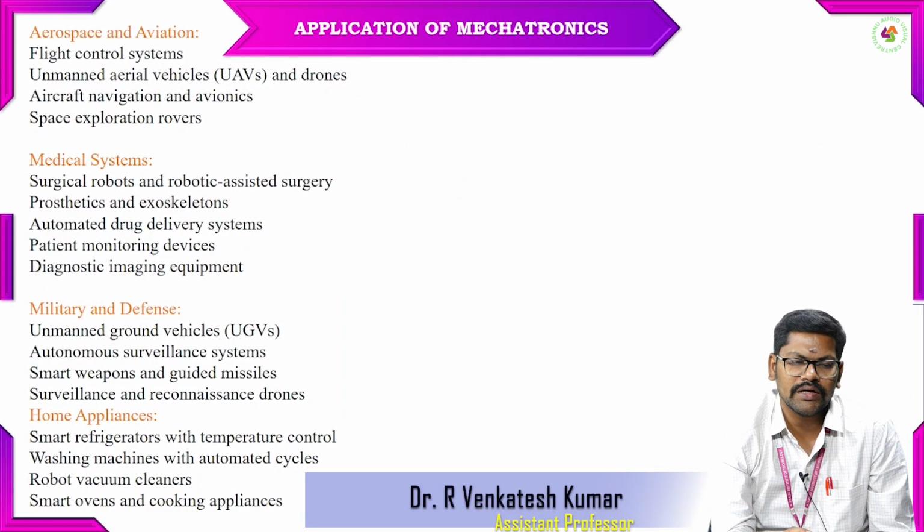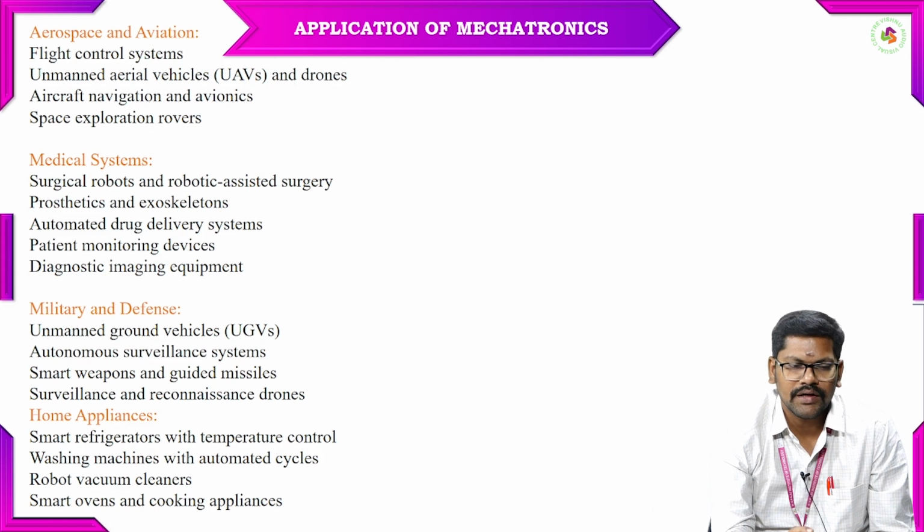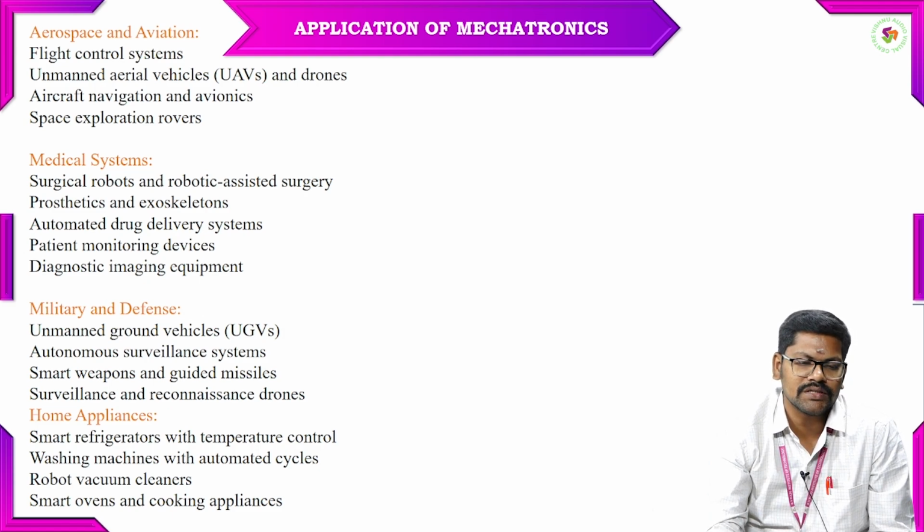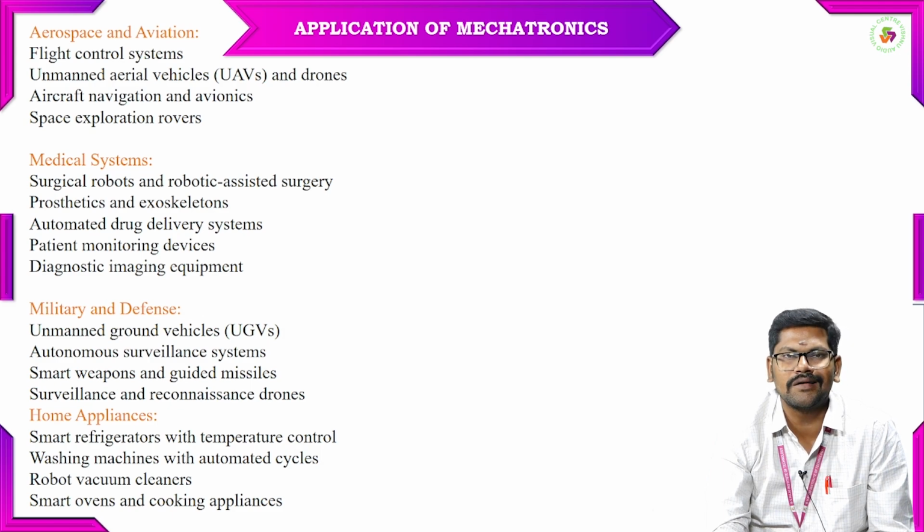Next we will move to the aerospace and aviation field. A few applications are flight control systems, unmanned aerial vehicles and drones, aircraft navigation and avionics, and space exploration rovers. When it comes to medical systems, we are using mechatronics applications in surgical robots, assisted surgery, prosthetics and exoskeletons, automated drug delivery systems, and patient monitoring systems.